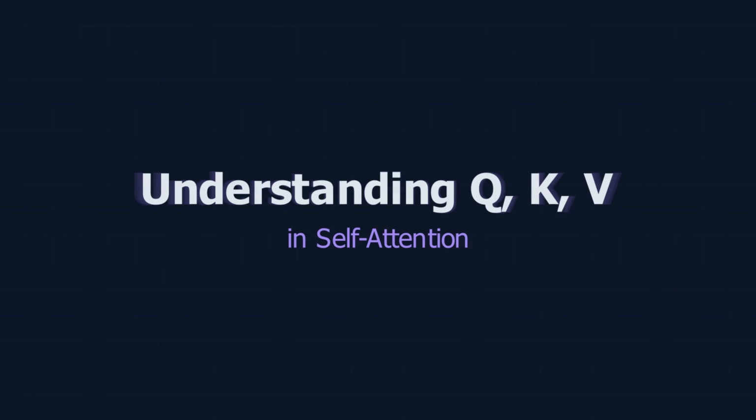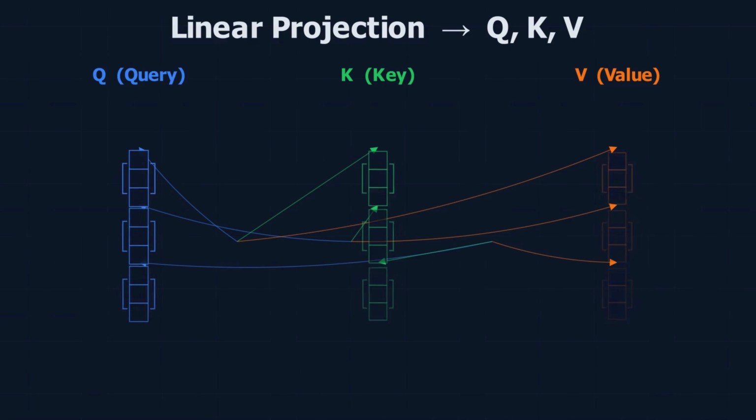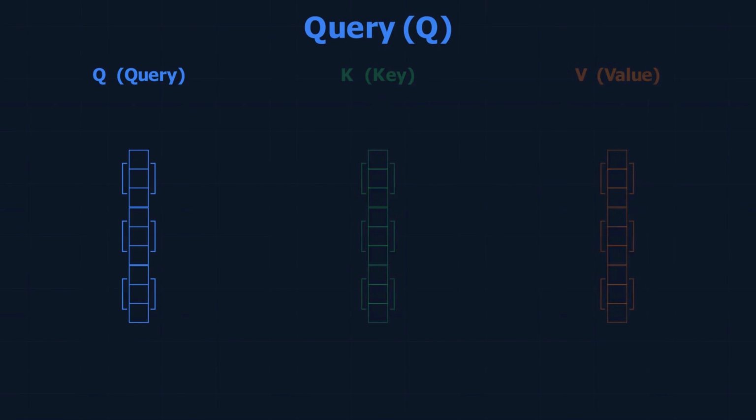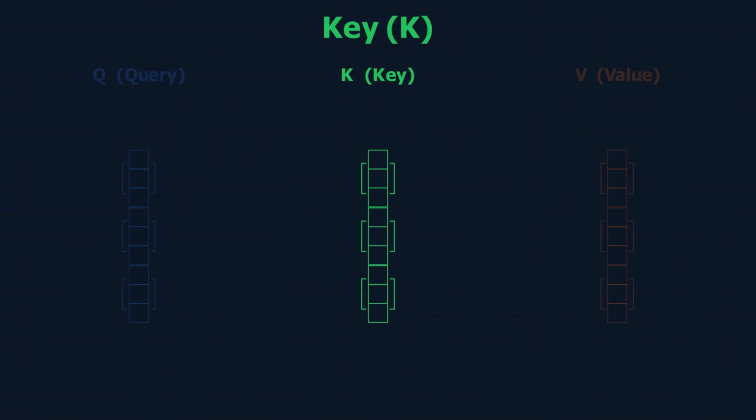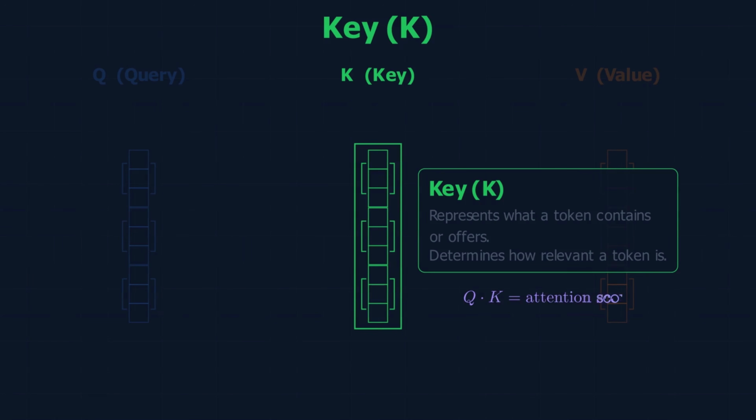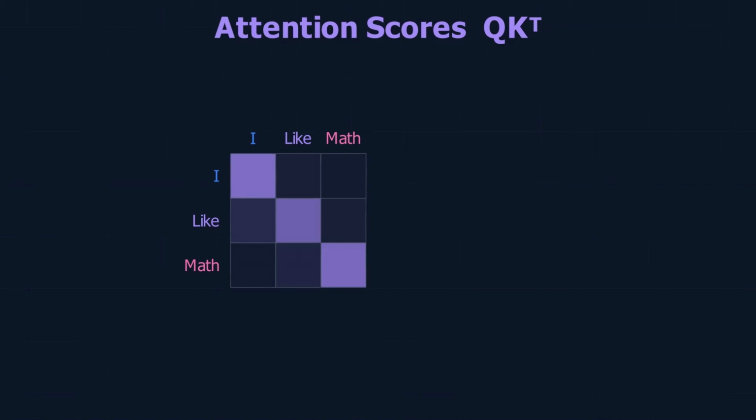Now, let's build a quick intuition for Q, K, V, or query, key and value. To generate contextual embeddings, we transform each vector embedding into three representations: query, key and value. Query means what a word wants to find. In other words, it helps decide which words to focus on. Key represents what a word contains, so other words can decide whether to pay attention to it. And the dot product of query and key measures how similar or relevant two words are, which is then used to decide the attention score.